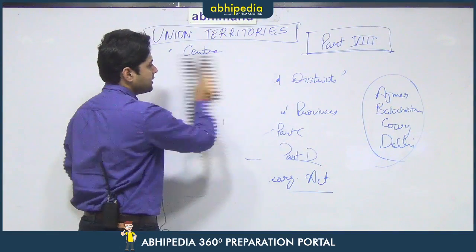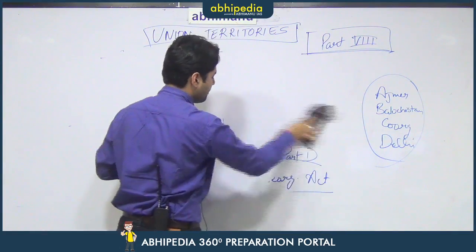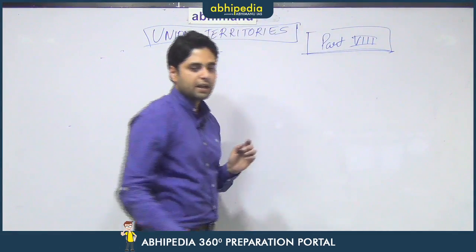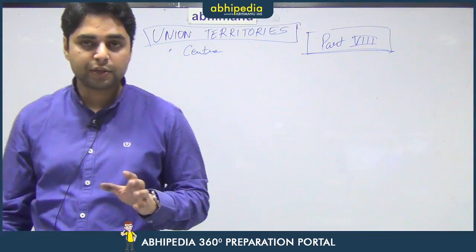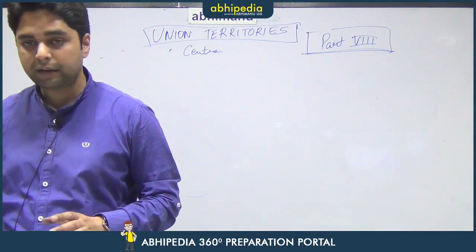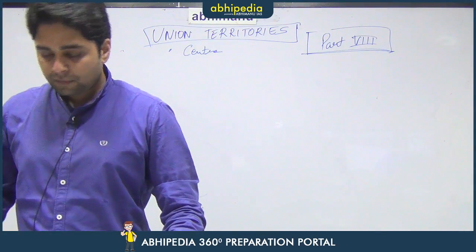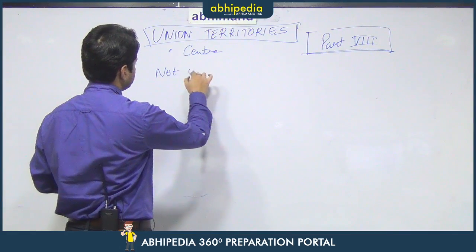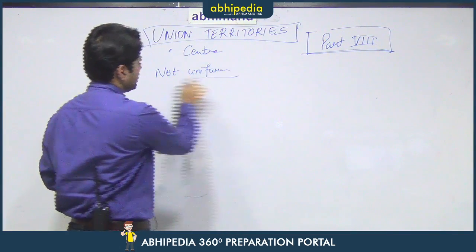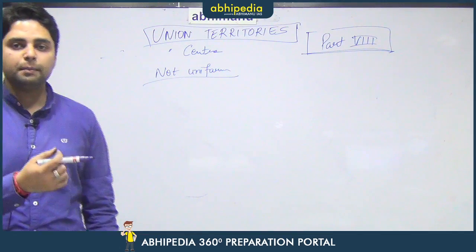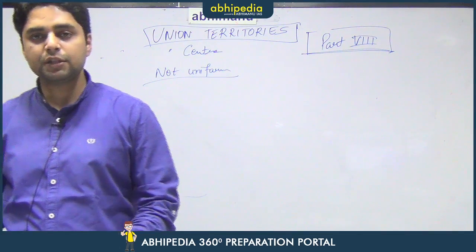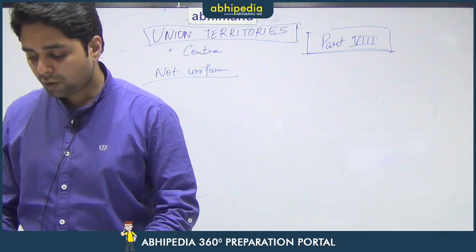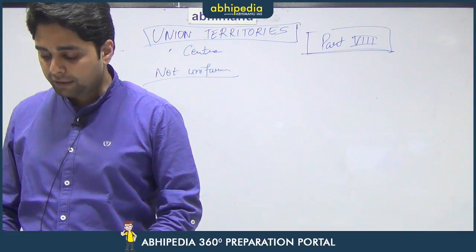One thing you need to understand is that there is no uniform formula for union territories in India. It means that every union territory has some or the other unique provisions which are not applicable to any other union territory. So the administration of UTs is not uniform. That means the provision which is there for Chandigarh may not be there for Daman and Diu, and the provision which is there for Lakshadweep may not be there for Andaman and Nicobar. So there are separate sets of provisions for all the union territories.